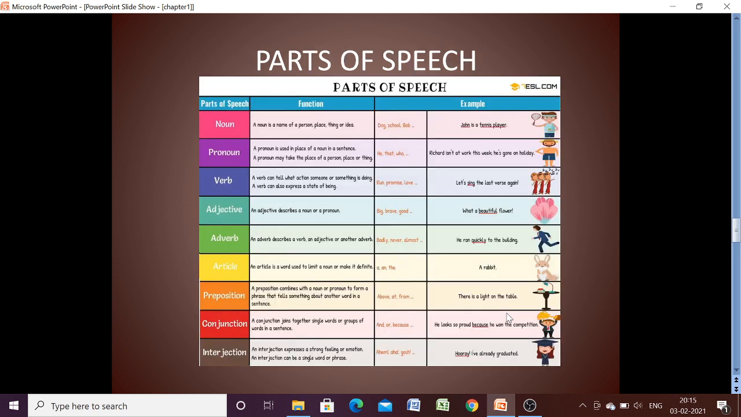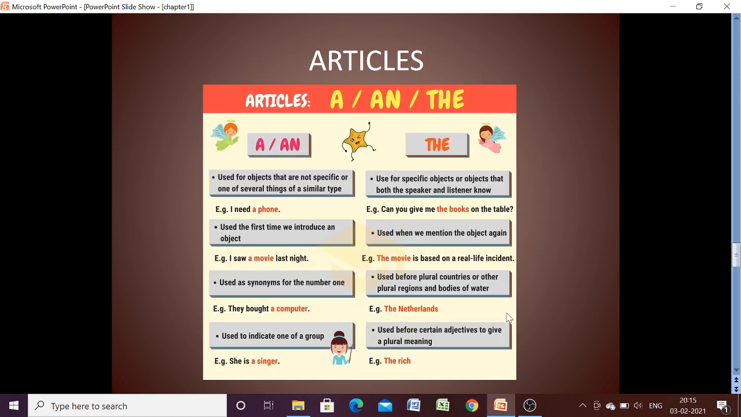Now parts of speech, which is very well known to all of you, being students of class 10. We have parts of speech: noun, pronoun, verb, adjective, adverb, article, preposition, conjunction, interjection. Now we have the articles a, an and the, and where to use each. A and an can be used for objects that are not specific, or one of several things of a similar type, while the is used for specific objects that both the speaker and listener know.